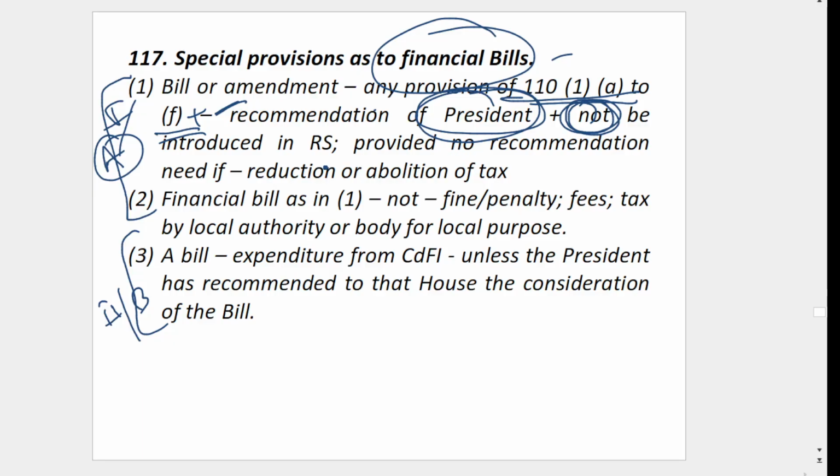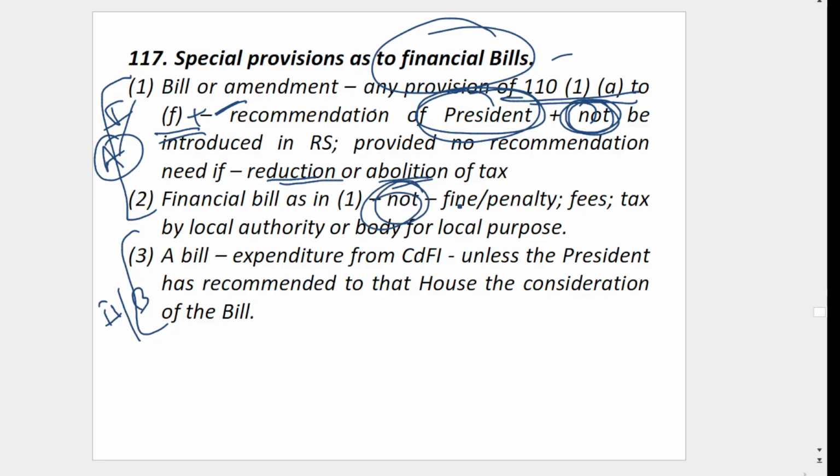However, no recommendation of the President is required if you are reducing or abolishing the tax. Let's say you are reducing or abolishing tax, it is doing good for the people, so there is no recommendation of the President here. That is given. Then what is not a financial bill?